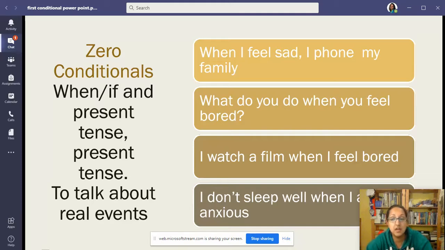if we use the conditional clause first, the when or if clause, if that comes first, we always have a comma at the end of that clause. Okay, if we have the result clause first, we don't need a comma in the sentence.